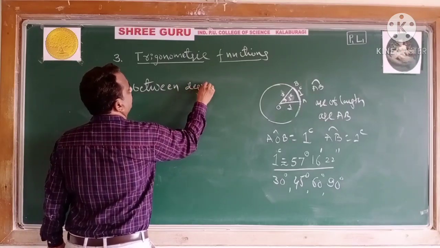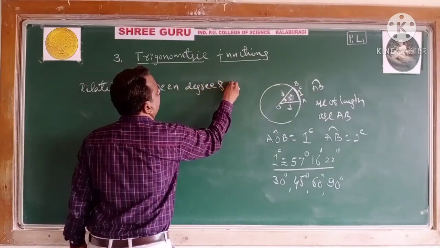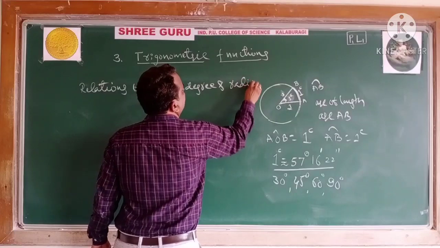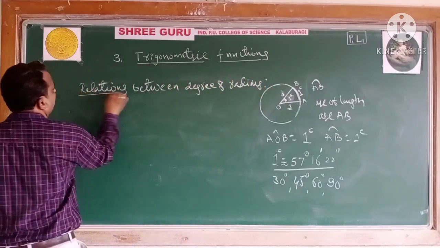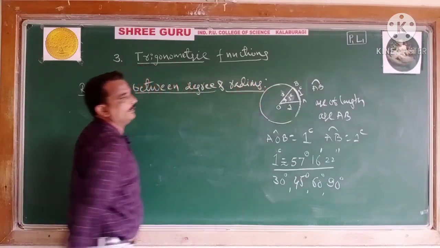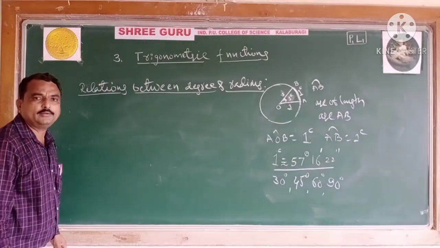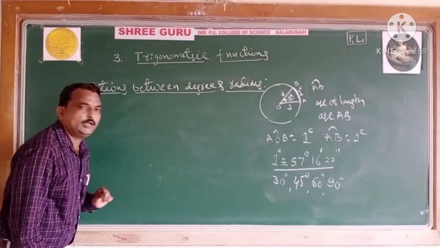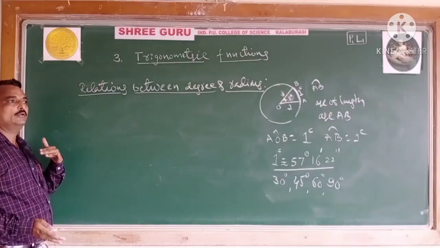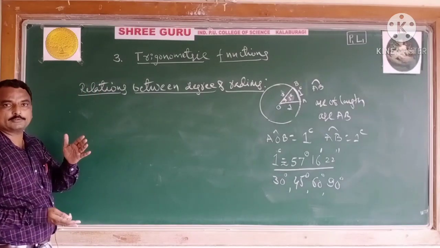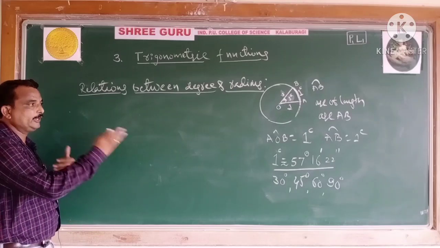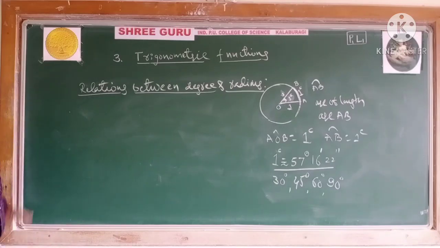Relations between degree and radians. That means how we will convert. There is one formula. I will give that formula. Using that formula, we will calculate examples converting degree to radian and radian to degree.